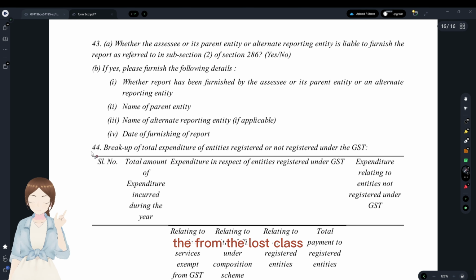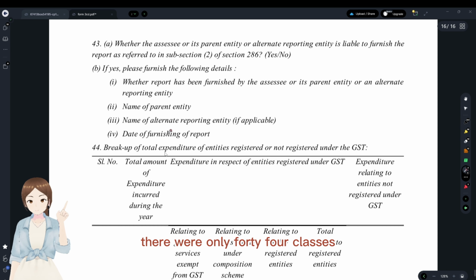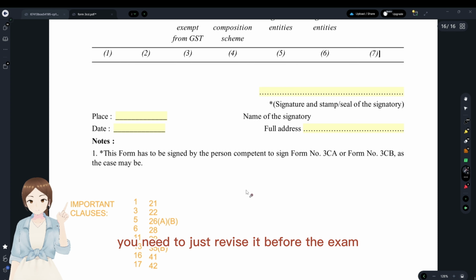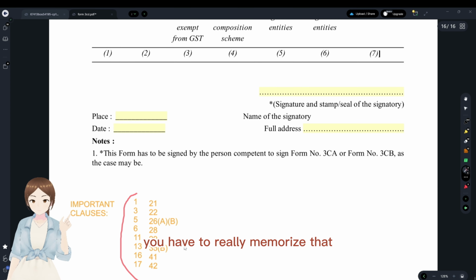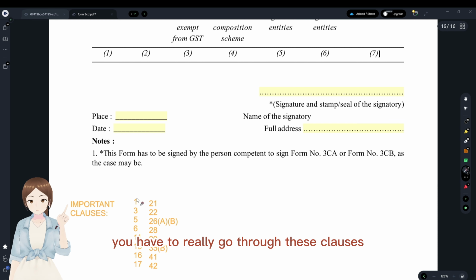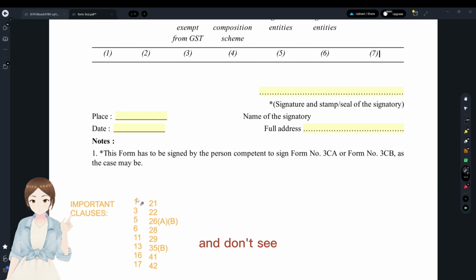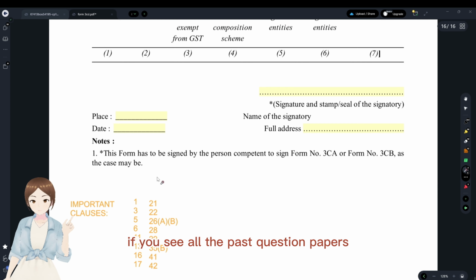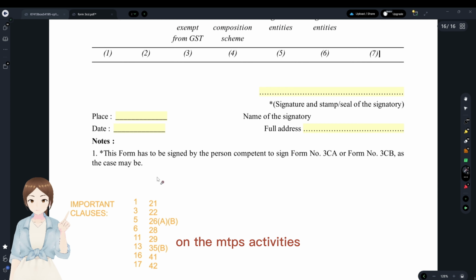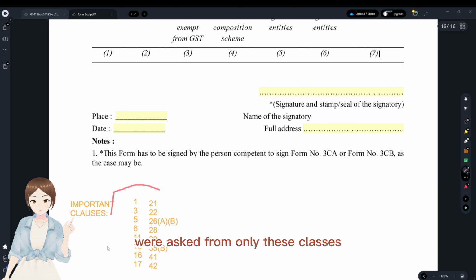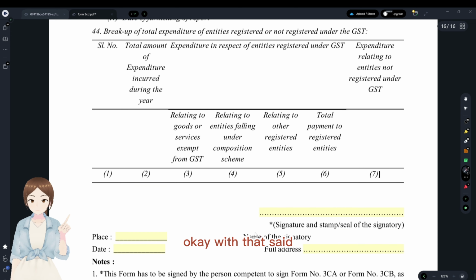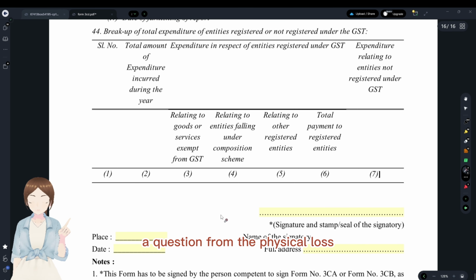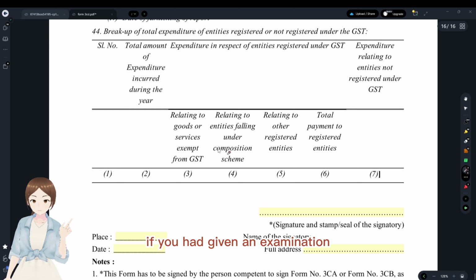From the last clause, that is clause 44, there were only a few important clauses. You need to just revise them just before the exam. You have to really go through these clauses and memorize them so that we could write them in our examination. If you see all the past question papers, all the MTPs, RTPs, all the questions were asked from only these clauses. With that said, you're 70% secure that you could write that question from the fiscal laws if you give an examination.